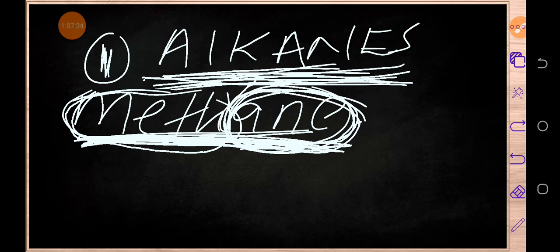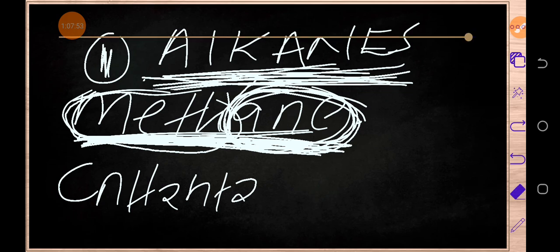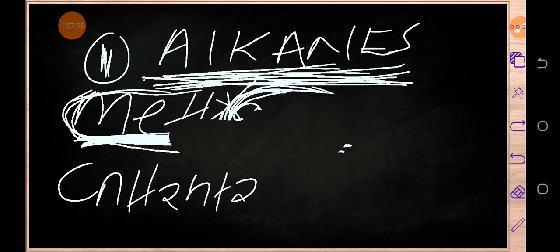So this is showing us that this member, methane, was taken from the alkanes family. So we are going to write the general formula for alkanes, and the general formula for alkanes is CnH2n+2. I hope you are getting me. Okay, so now let me just clear this part.